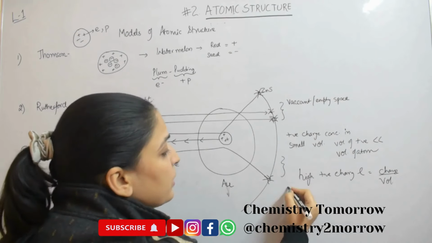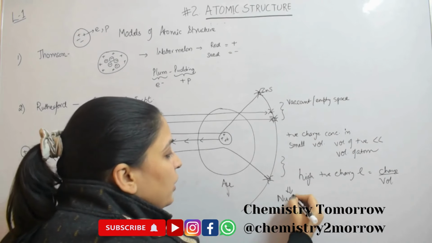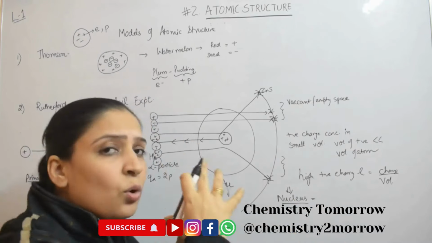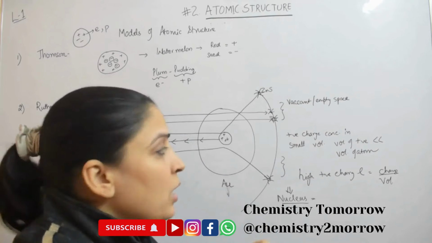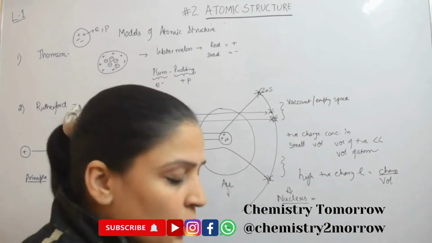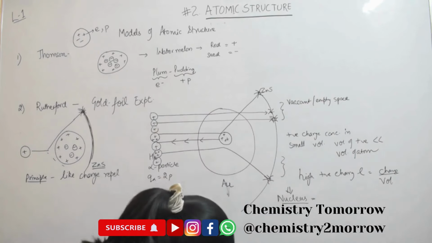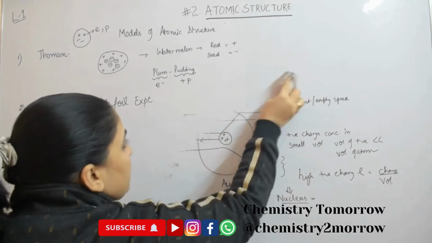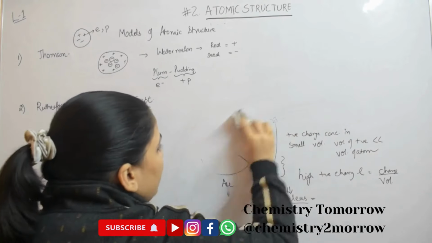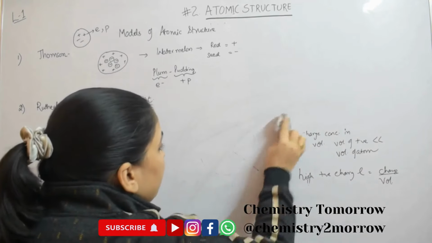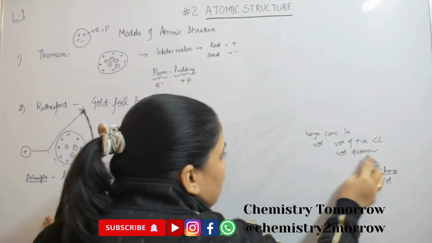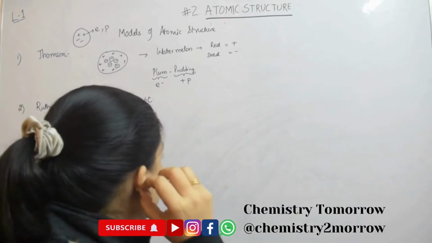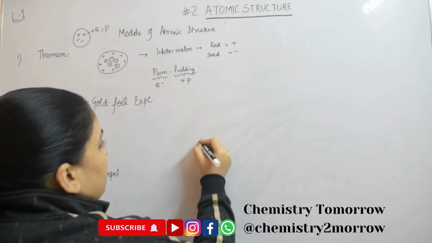And this region was later named the nucleus by Rutherford. So the nucleus consists of the whole positive charge of an atom, and electrons are around the nucleus. So he proposed a kind of system similar to the solar system that was already known at that time, and he said the atom has the same structure as a solar system, where the sun is at the center and the atom's nucleus is at the center.